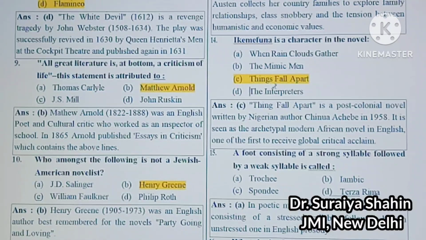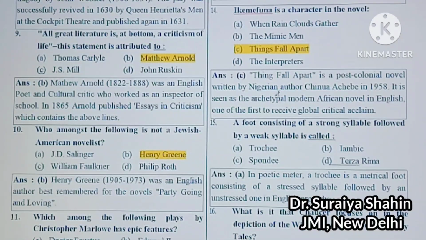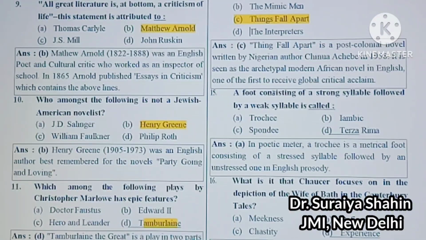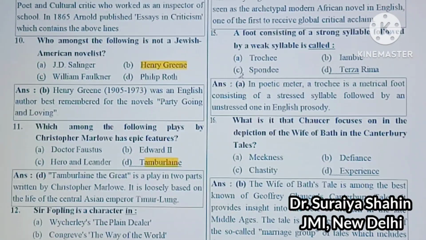So this is a very important novel, Things Fall Apart, by Nigerian writer Chinua Achebe. You must read it, and Okonkwo is a very important character in this novel. Next question is, a foot consisting of a strong syllable followed by a weak syllable is called. First is trochee, second is iambic, third is spondee, and the last is terza rima.